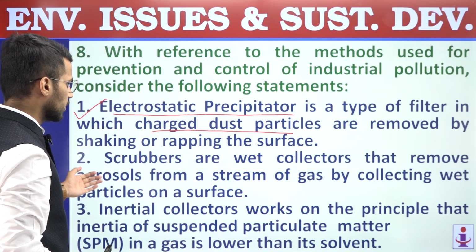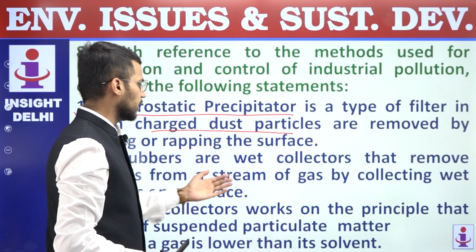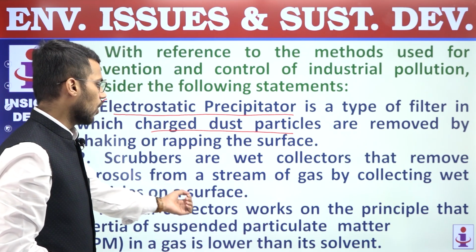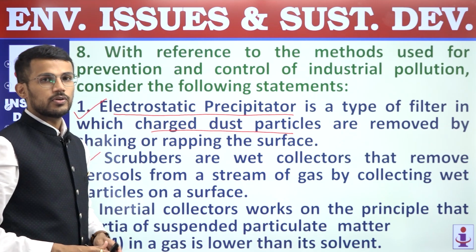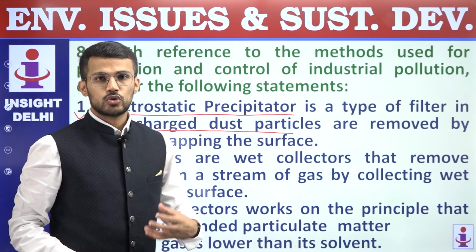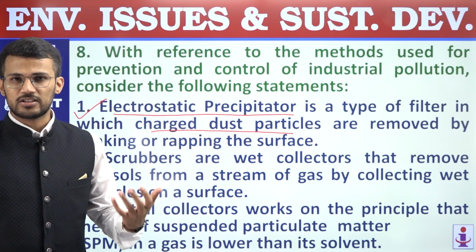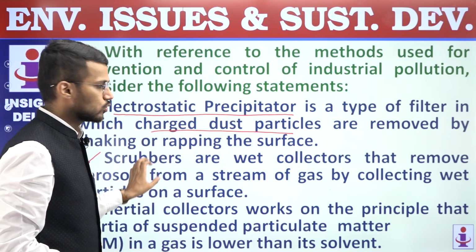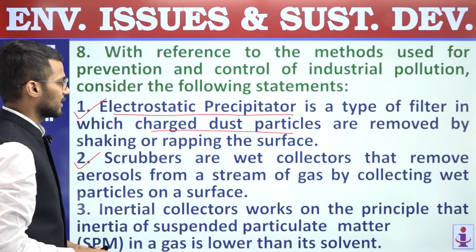Second, scrubbers are wet collectors that remove aerosols from a stream of gas by collecting wet particles on a surface. So this statement is also a correct statement related to scrubbers. Scrubbers are normally fitted at the chimneys of different industries, let's say the thermal power industry. So they can collect the aerosol particles from the stream of gas. So the second statement is also a correct statement.